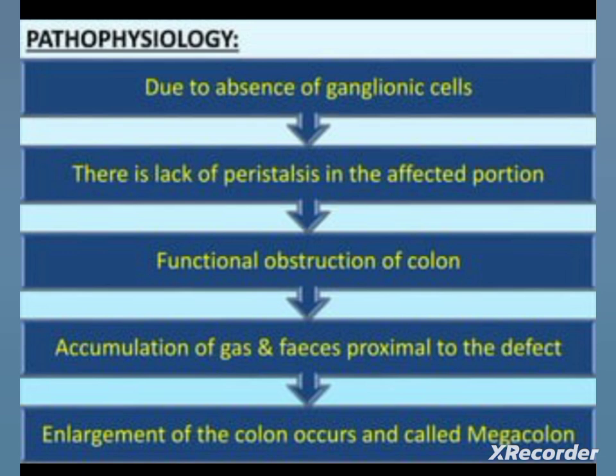So in pathophysiology, due to the absence of parasympathetic ganglionic cells, no peristalsis occurs in the affected portion of the intestine. The section narrows, so no fecal matter will be passed through it. The intestine above the affected section is distended due to the accumulation of fecal material. That's why it will be dilated. Hypertrophy of the muscular area and ulceration of the mucosa may occur. The internal rectal sphincter fails to relax. There will be abdominal distension and constipation.